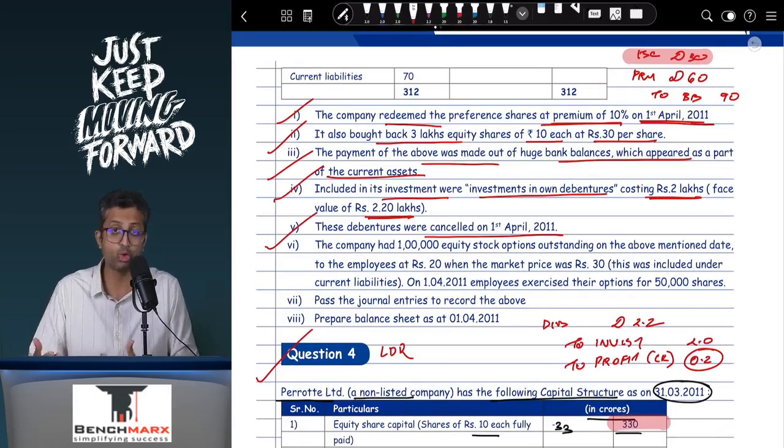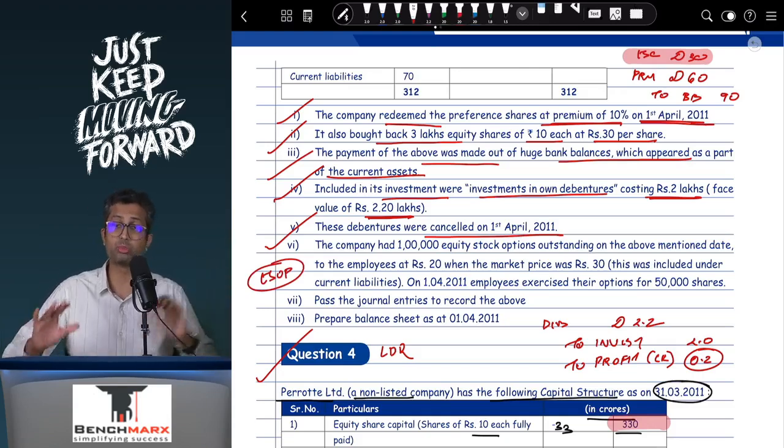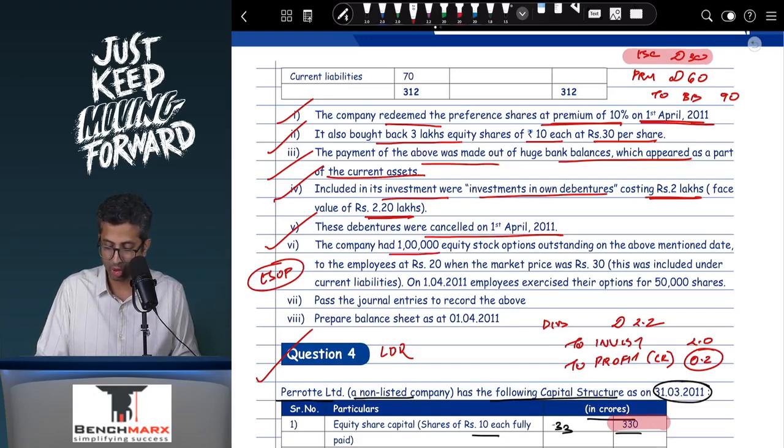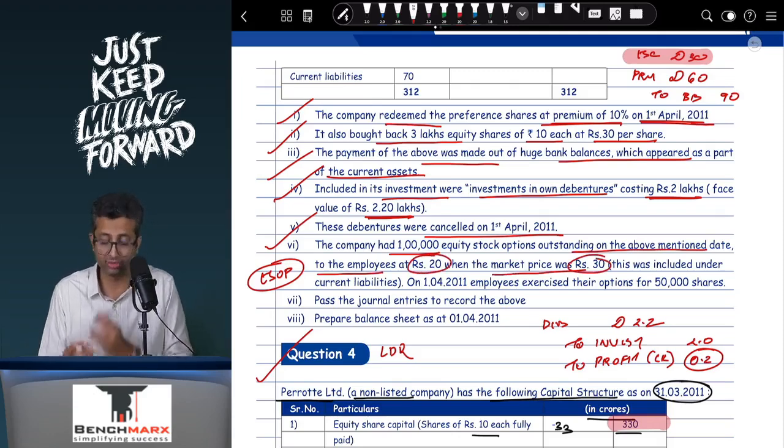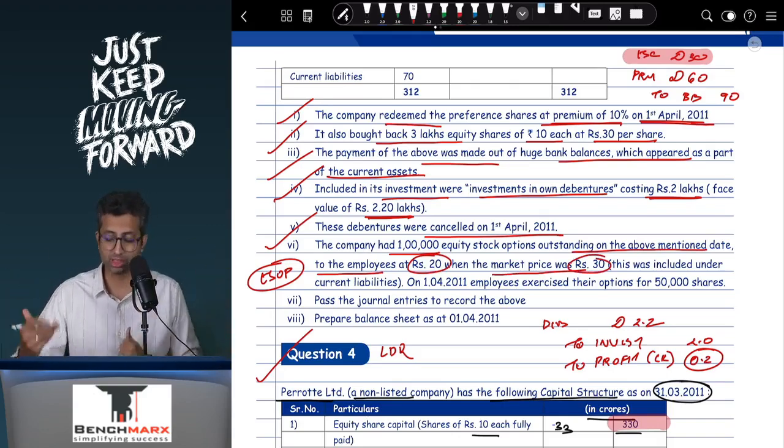It's your own debentures, and this is an ESOP. This is the only place. Earlier there was a chapter on share based payment, now it has been removed, but if an adjustment comes, you should be aware. So the company had 1 lakh equity stock options outstanding on the above mentioned date to the employees at rupees 20 when the market price was rupees 30. So these options give a choice to the employees to buy the shares at 20 when the market price is 30. So what is the value per option? So the value per option we can say is 10 rupees.